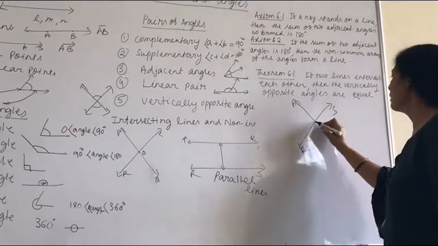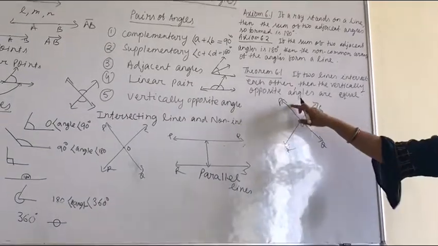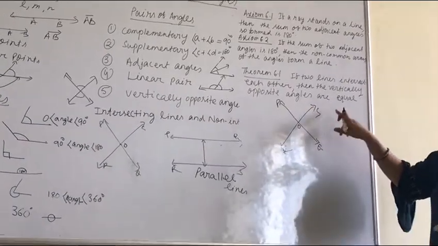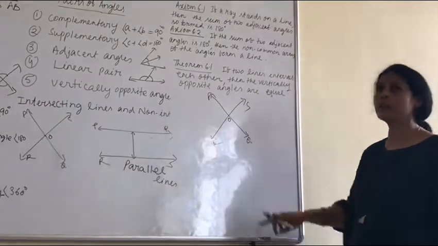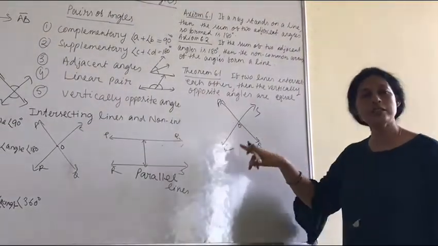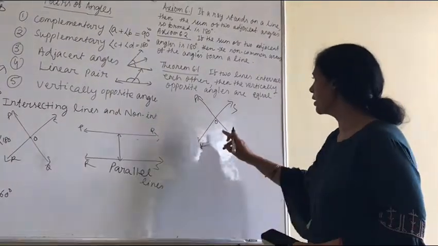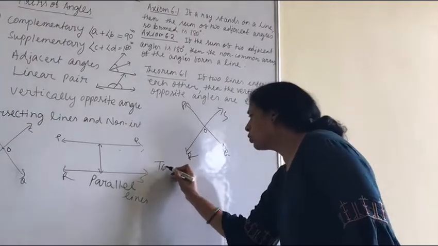They intersect at the point O. Given: two lines intersect each other. Then the vertically opposite angles are equal. You know if two lines intersect, then pairs of vertically opposite angles are formed. So what to prove?